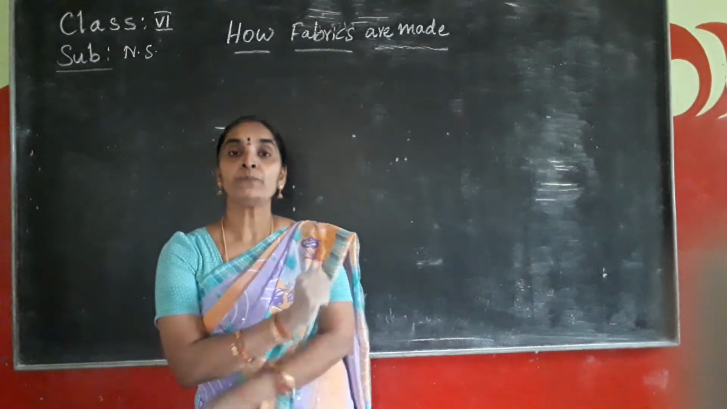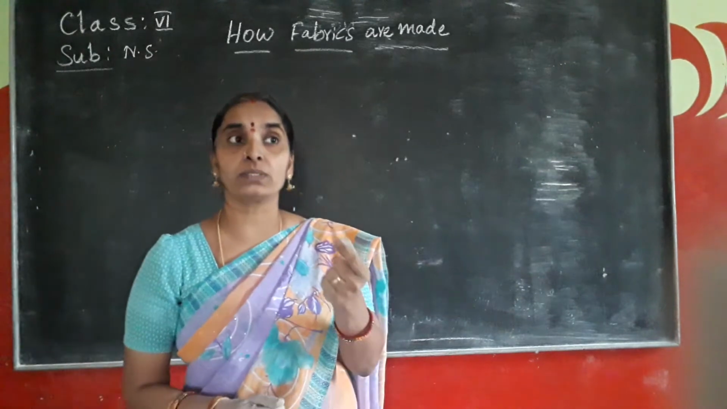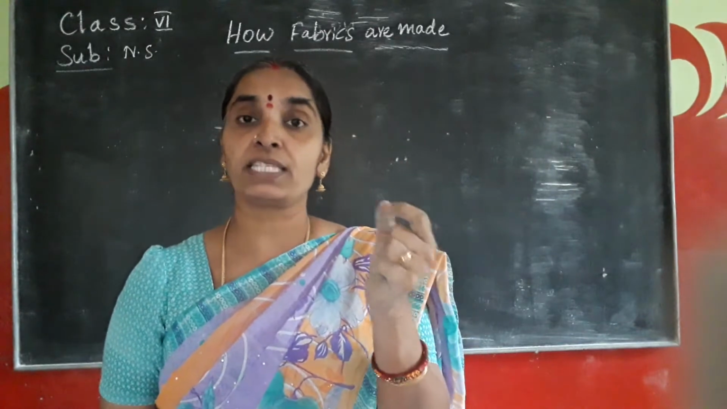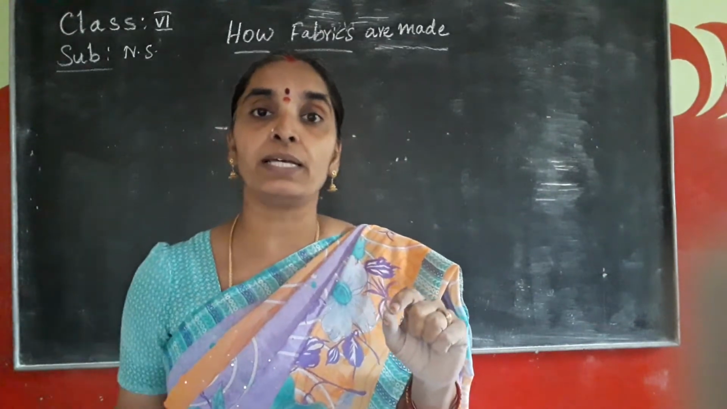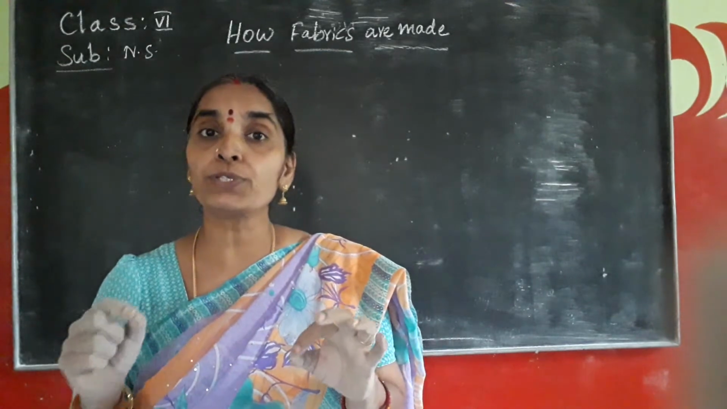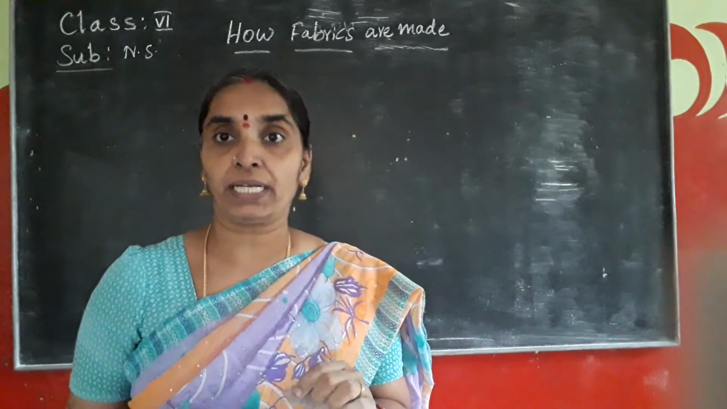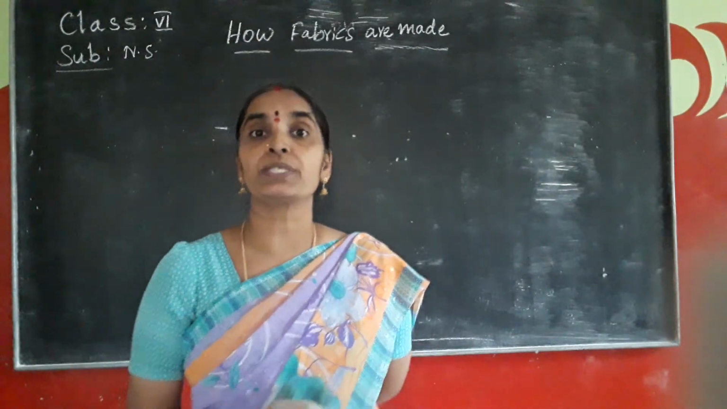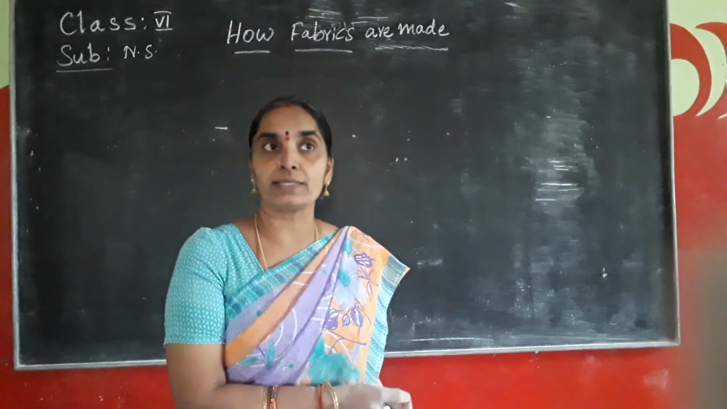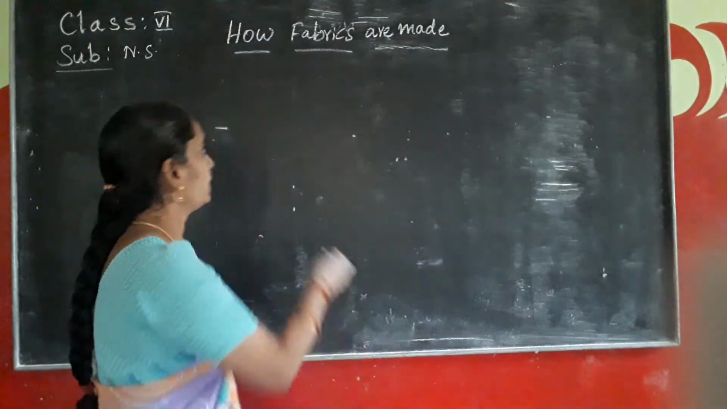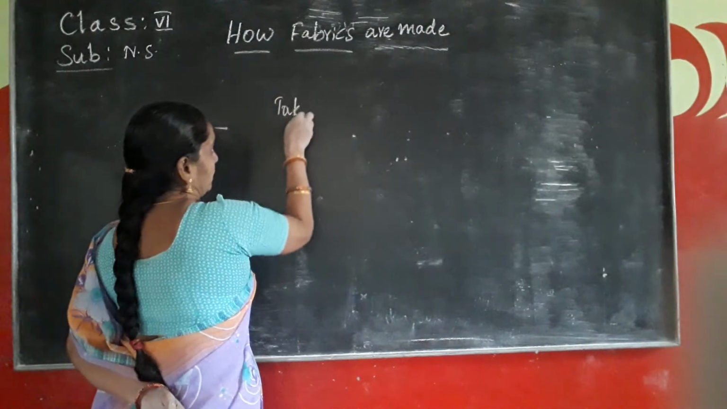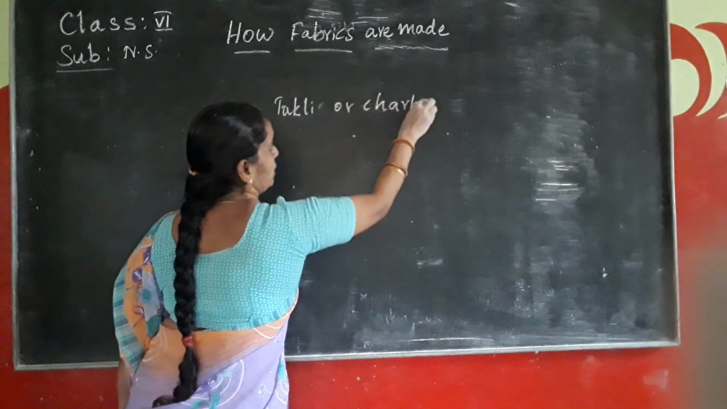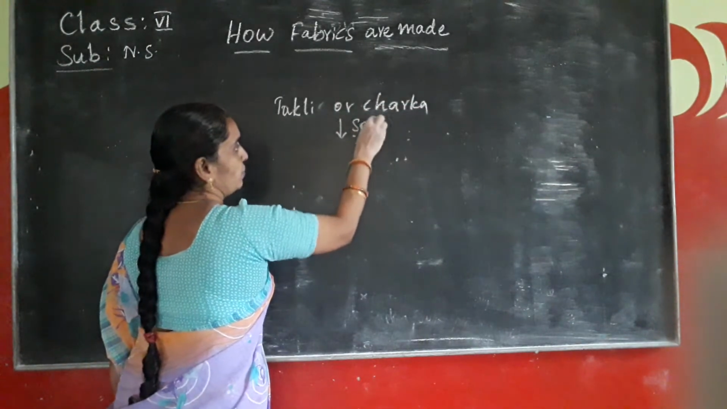So Gandhiji used to make the clothes like the cotton, the kaddar or khadi, through his charka wheel. He used to twist the fibers and make them into yarn over the charka. In the olden days they also used the takli to spin the fibers into yarn. Takli or charka is used to spin the fibers into yarn.